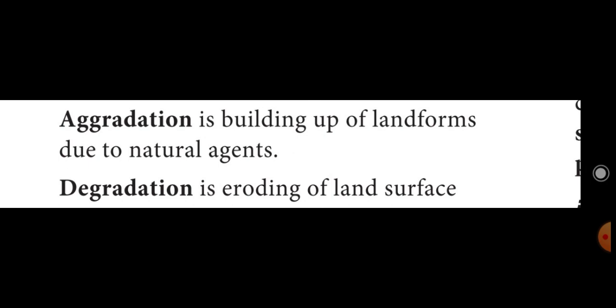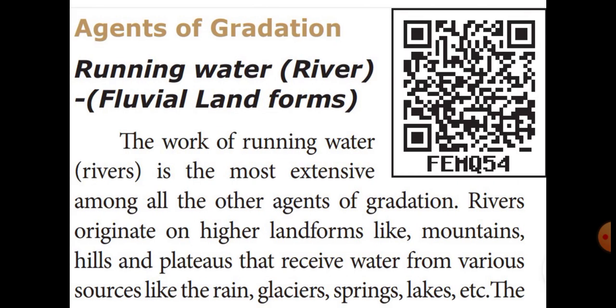Okay students, from here, first of all, we are going to learn about the agents of gradation. Before that, I explained that there are some agents, for example, rivers, groundwater, winds, glaciers and sea waves. These are the major natural agents of gradation. But from here, one of the major agents of gradation is running water.